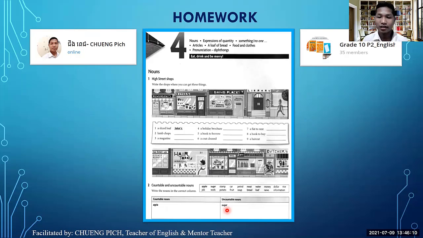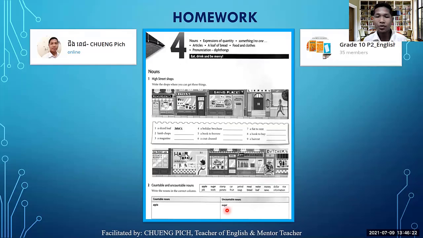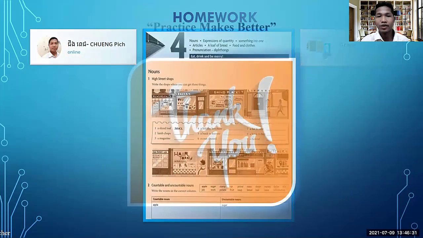I hope that you can practice doing it, and then you can send it to me before the class next week. So I will pick the first person to send it to me, and then check homework next week as well. So thank you so much everyone for your attention, for your participation today. So let's see you next week. Okay, let's see you next week.